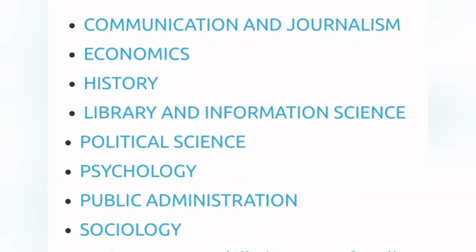In BA, out of 7 subjects, 3 subjects are common: English, second language, and communication skills or professional skills. So these 3 subjects are common for each and every course of BA. Remaining subjects you can see on screen. One by one I am going to explain this in detail.